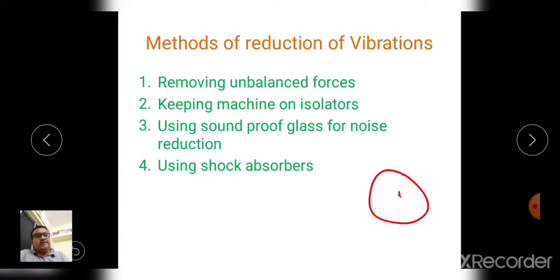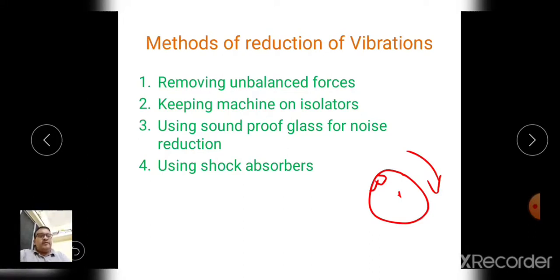So on the light side, artificial weight is attached. Due to this attachment of the weight, there is balancing of the masses. That's why jerk will not be produced during the rotation. You might have seen these small balancing masses attached on the rim of a four-wheeler.